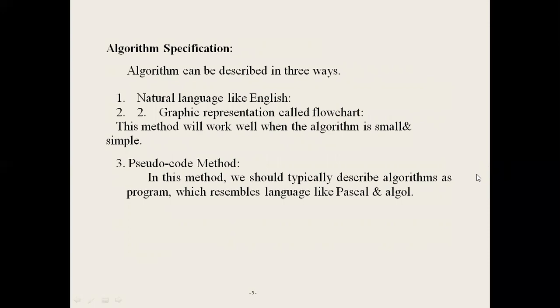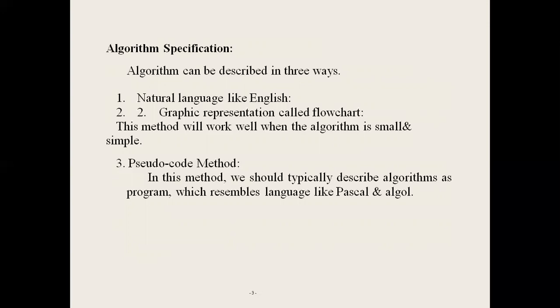Next one, algorithm specification. An algorithm can be described in three ways. The first one is natural language. The algorithm can be written in English-like sentences, but to achieve definiteness, the algorithm can be written in any programming language.